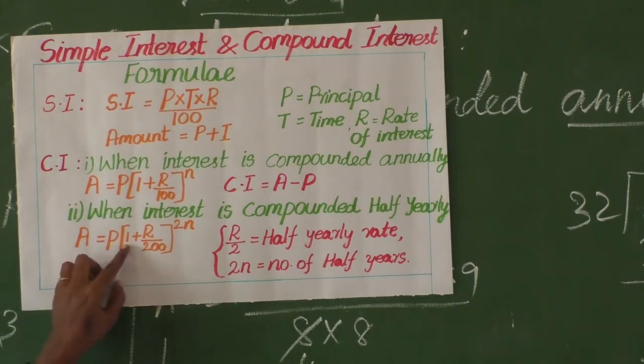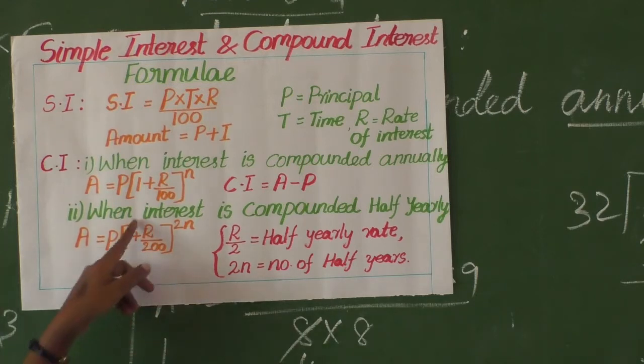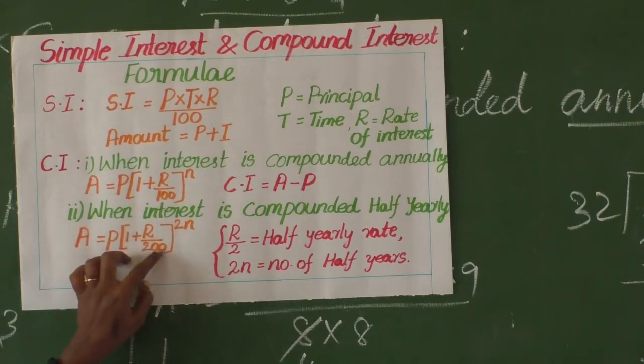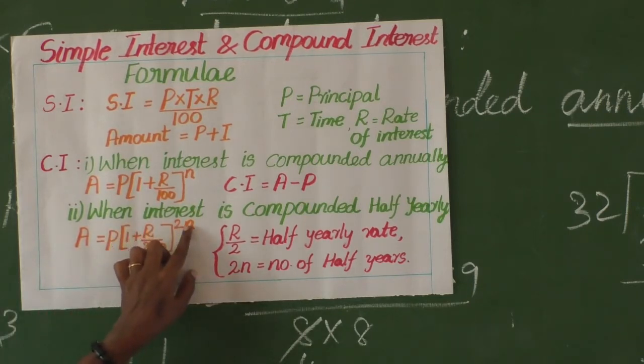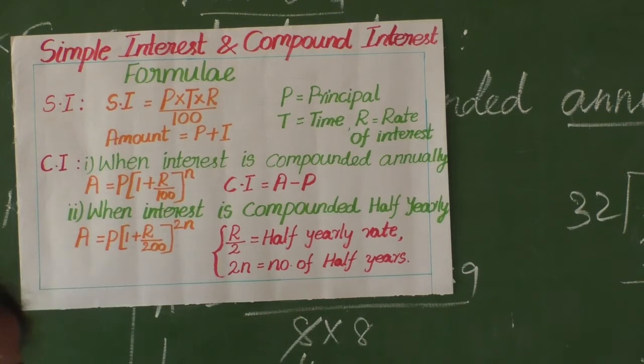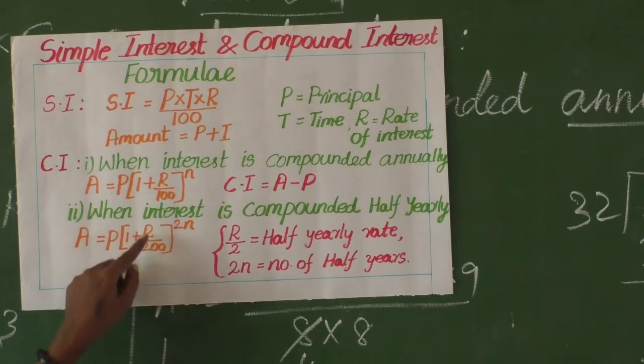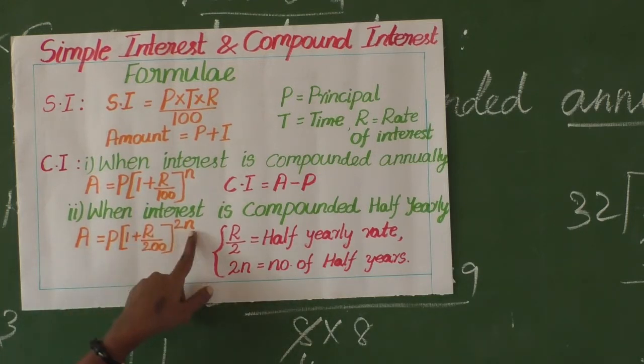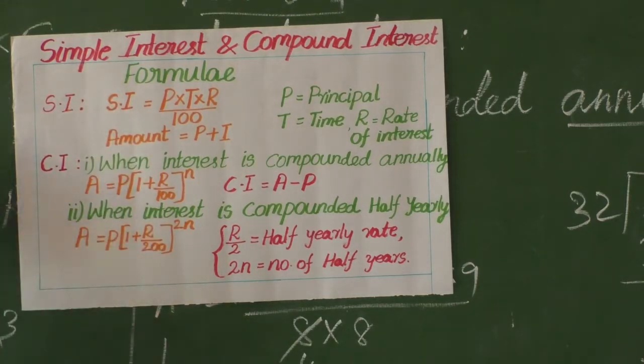Amount equal to P into 1 plus R by 4. The conversion periods in that category are 4. So R by 400 the whole power 4n. Understood or not? When the interest is compounded quarter yearly, what is the formula for finding amount? Amount equal to P into 1 plus R by 400 the whole power 4n. At the time the conversion periods are 4. Actually 4 quarters, no? So the conversion periods are 4. Based on this formula, now we are going to see exercise 8.3 sums.